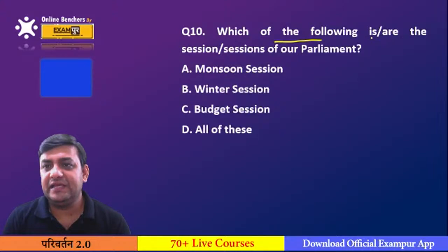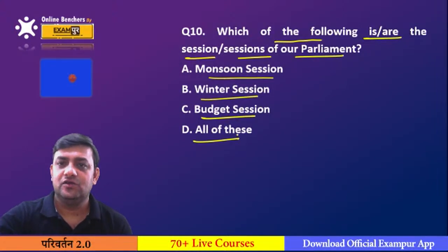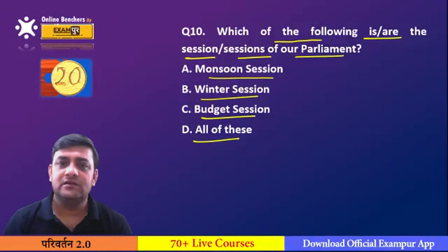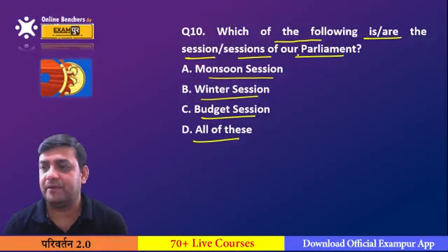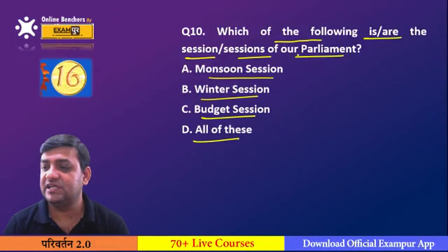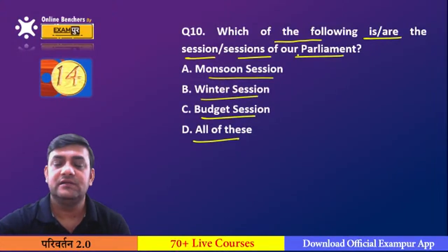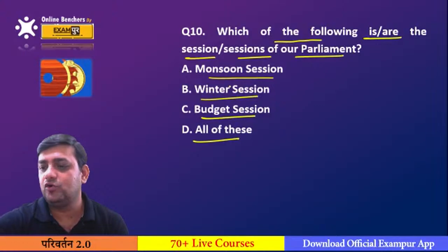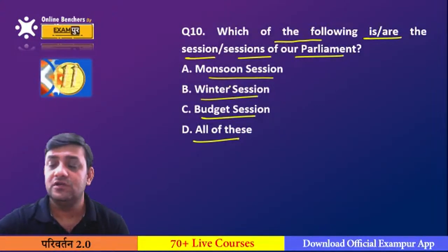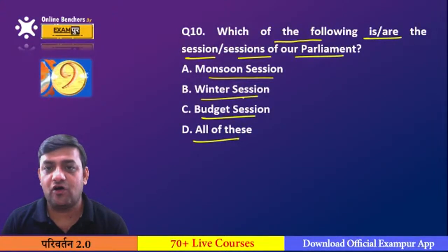Which of the following is or are the session or sessions of our parliament? Monsoon session, winter session, budget session, yeah, all of these. Can you please answer this question? This is the easiest question from the polity. Those who are live on the session, don't forget to like and share the session. You see, monsoon, winter and budget, these are all the three sessions.